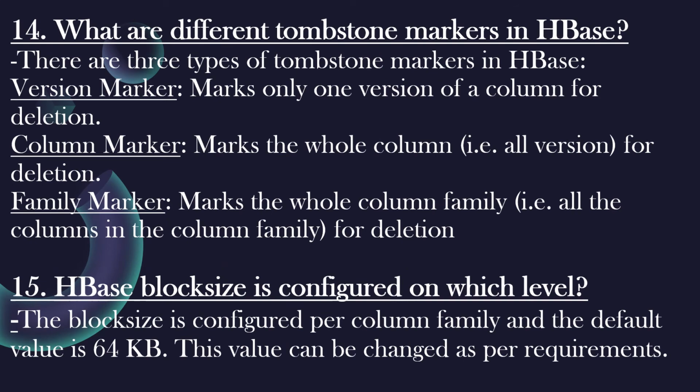What are different tombstone markers in HBase? There are three types of tombstone markers in HBase. First is the version marker, which marks only one version of a column for deletion. Another is the column marker, which marks the whole column, that is all versions, for deletion. And third is the family marker, which marks the whole column family, that is all the columns in the column family, for deletion.